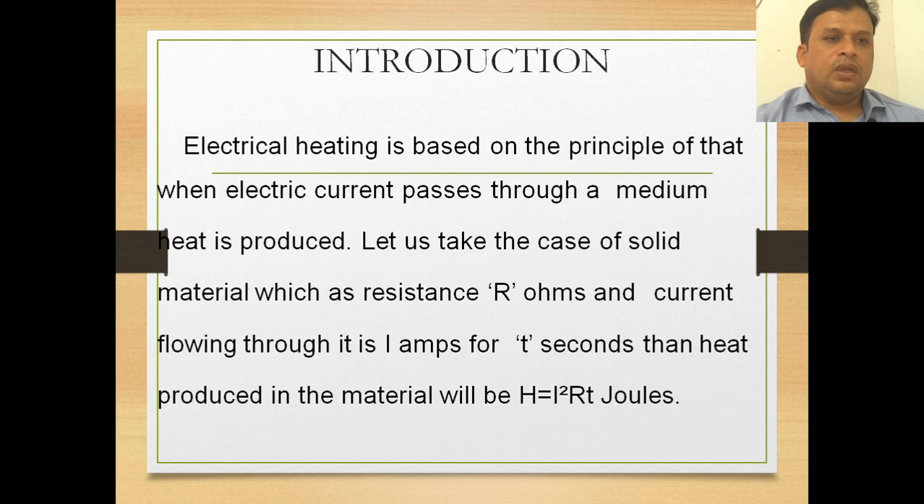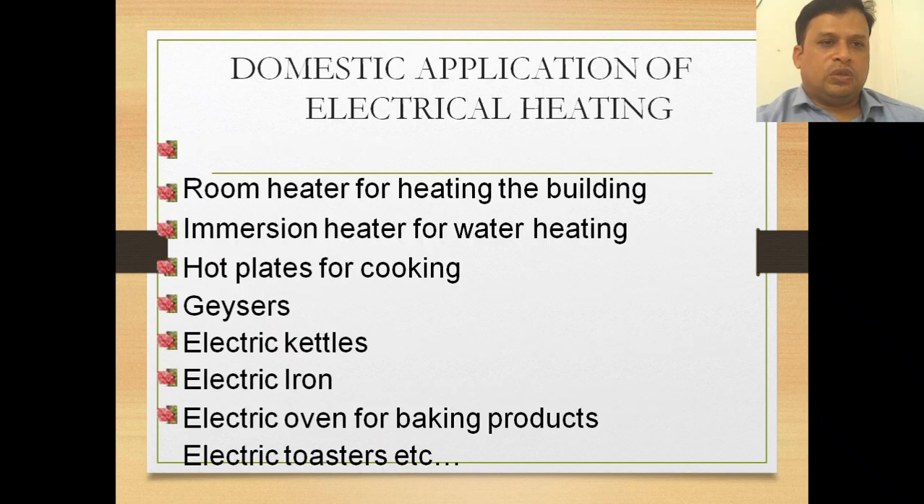This electric heating is based on the principle that when electric current passes through a medium, heat is produced. Let us take a solid material which has resistance R ohms, and the current flowing through it is I amperes for a time of t seconds. Then the heat produced in the material will be H equals I squared R t joules. We already know this formula, H equals I squared R t joules. When the current is passing through a resistor for a time of t seconds, the heat produced is equal to I squared R t joules.